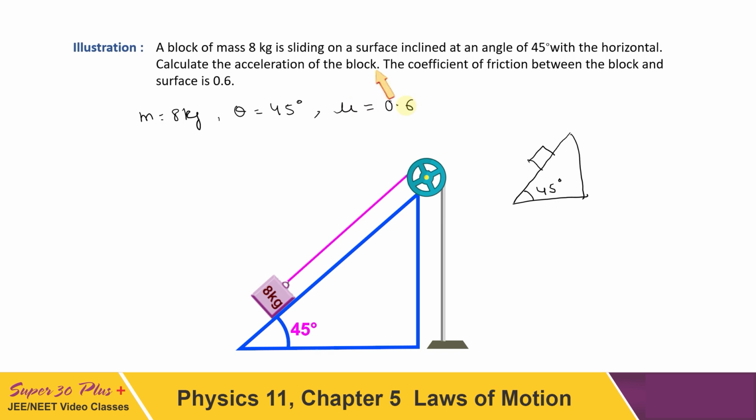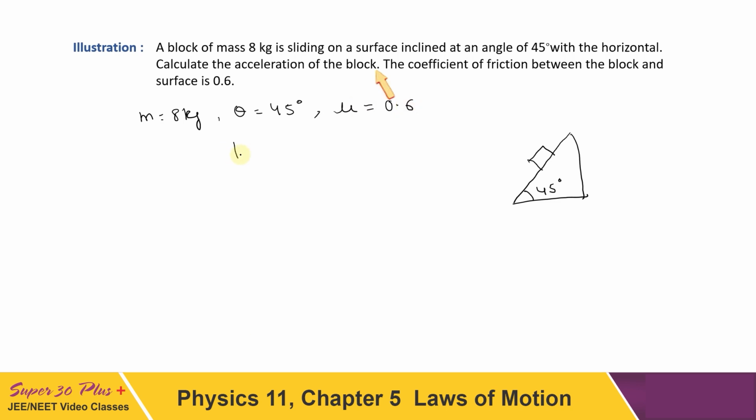Now first you have to check whether it is in a position to slide down or not, because sometimes it will not be in a position to start accelerating if friction is not equal to limiting friction. So first we have to check this value. Let us calculate the value of tan theta, that is equal to 1, because the angle is given as 45 degrees, which we can see is greater than mu. So if tan theta is greater than mu, the body will start moving, and then we have to write the acceleration of the body.